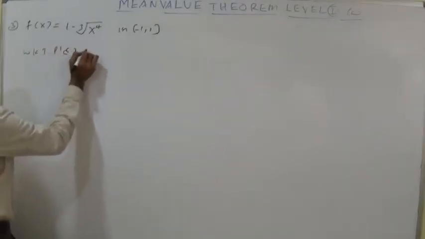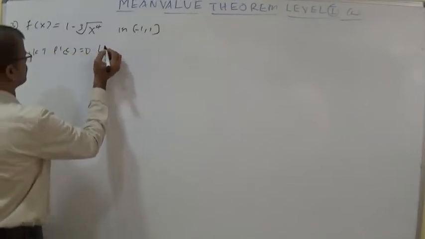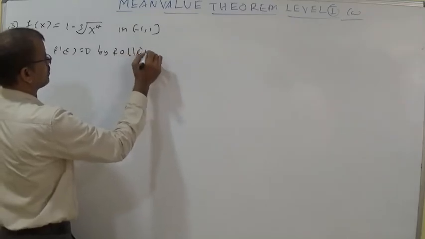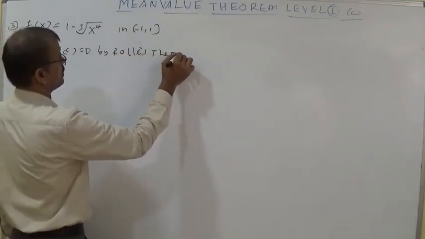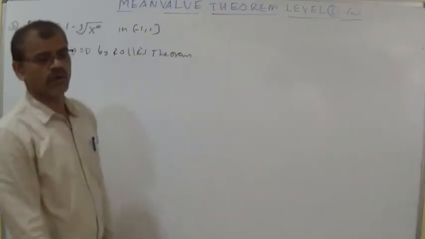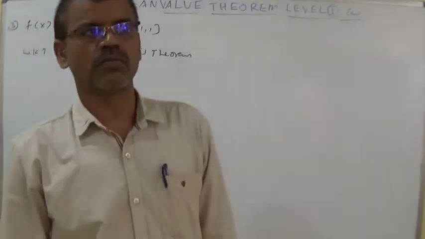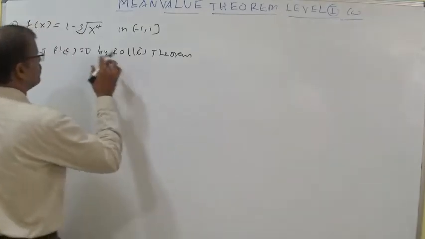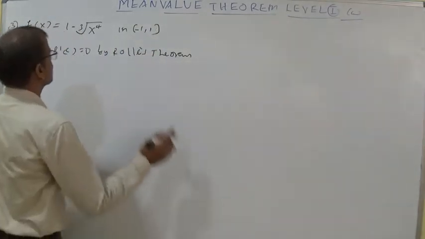We know that f dash C is equal to 0 by Rolle's theorem. According to Rolle's theorem, whenever the function is continuous on the closed interval a comma b and differentiable on the open interval a comma b and f dash equal to 0, the value should lie in the open interval a comma b.